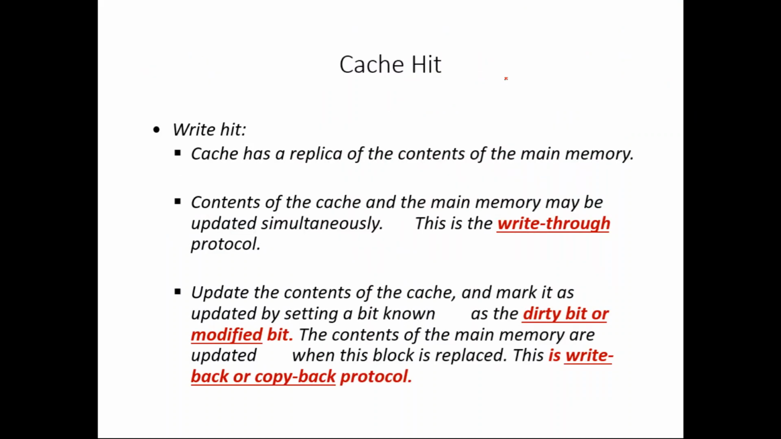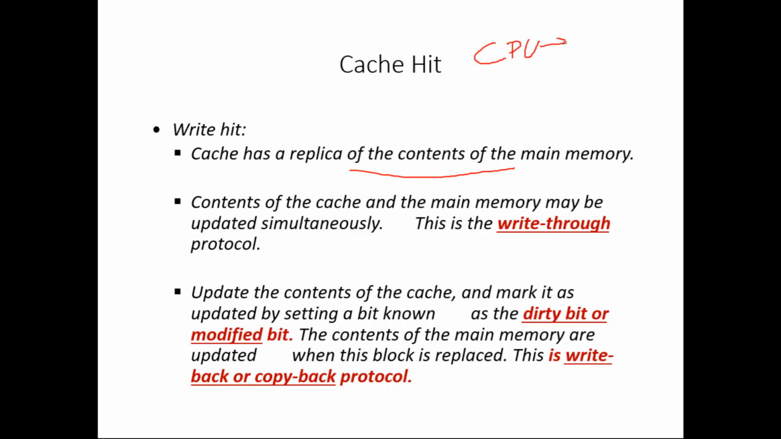What is a write hit? Now, cache contains what? Cache contains a replica of the contents of the main memory. Whatever is present in main memory, one copy of that is available in the cache memory. Not the entire main memory, some portion of the main memory, a copy of that is available in the cache memory. Now a write hit means the CPU wants to write something to the main memory.